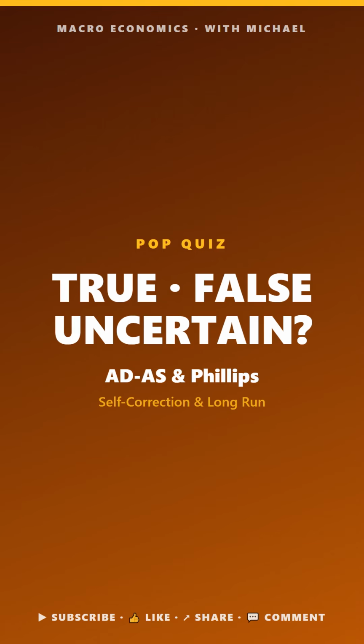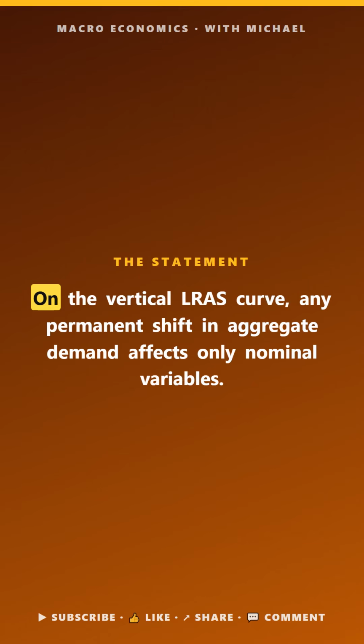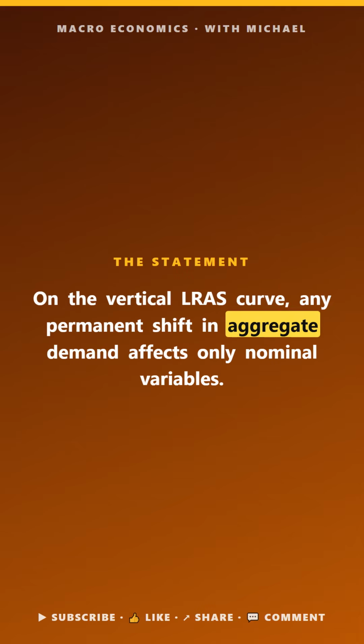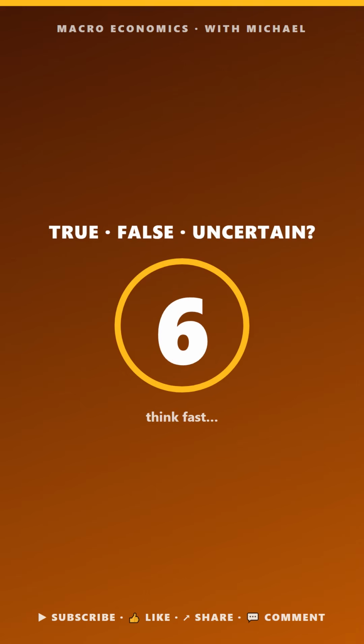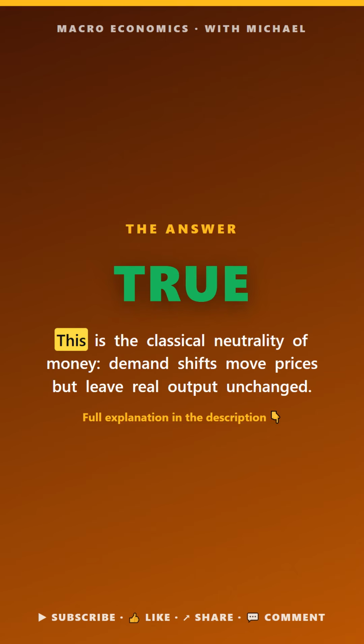Temporary. Macro pop quiz. ADS and Phillips. True, false, or uncertain. On the vertical LRAS curve, any permanent shift in aggregate demand affects only nominal variables. The answer is true. This is the classical neutrality of money. Demand shifts move prices, but leave real output unchanged.